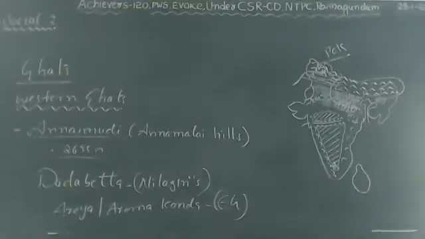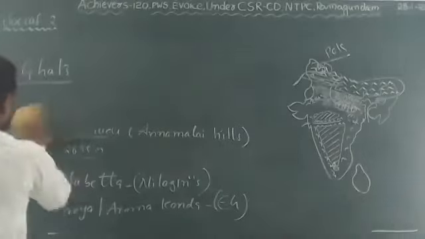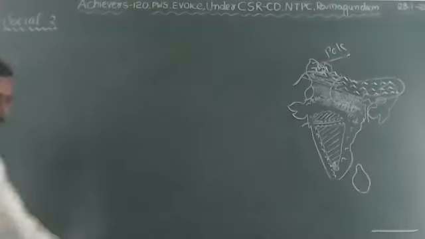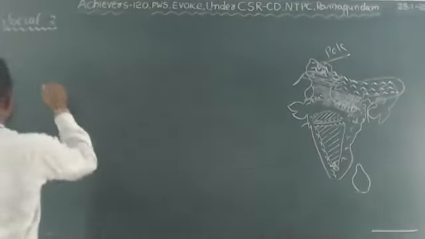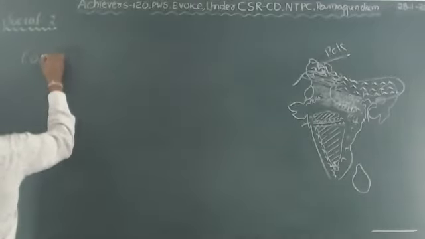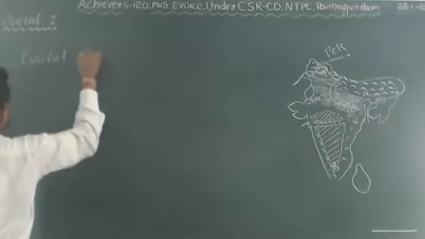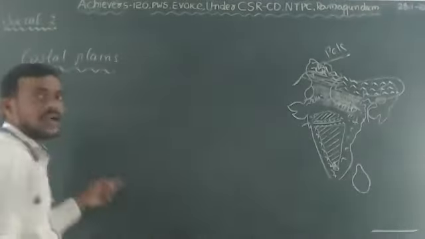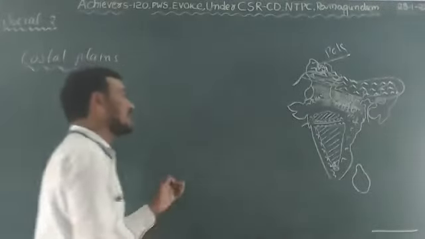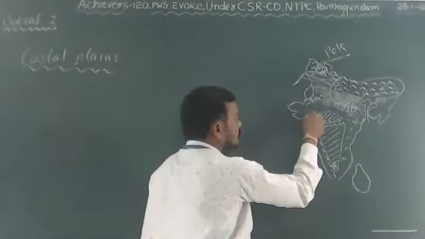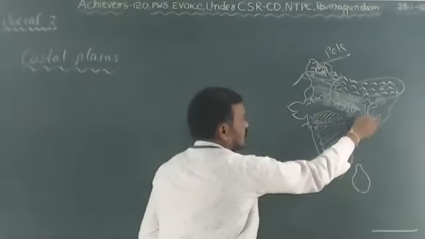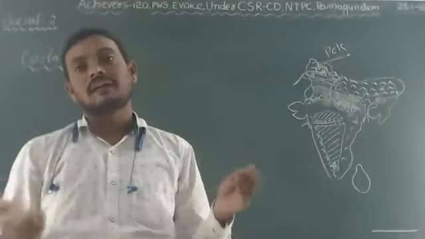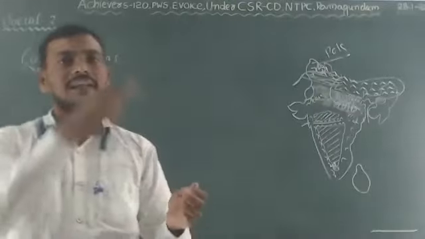The next important relief feature of India is the coastal plains. See, India has the longest coastline, right? With 6,100 kilometers from Gujarat to West Bengal. That is why the coastal places enjoy a moderate, very pleasant climate, situated along the coast of India.